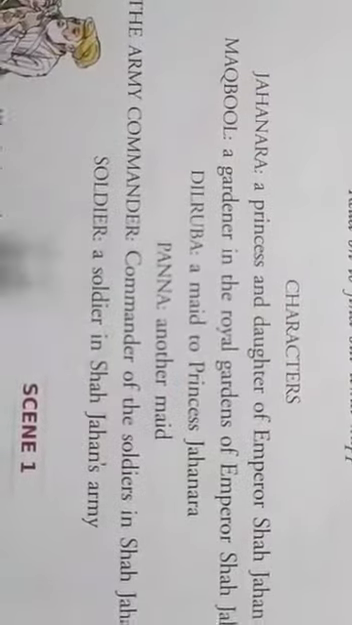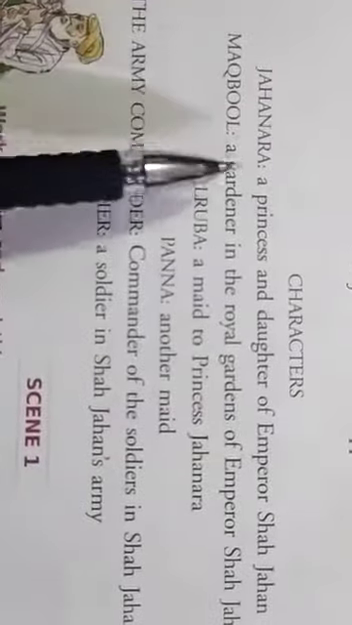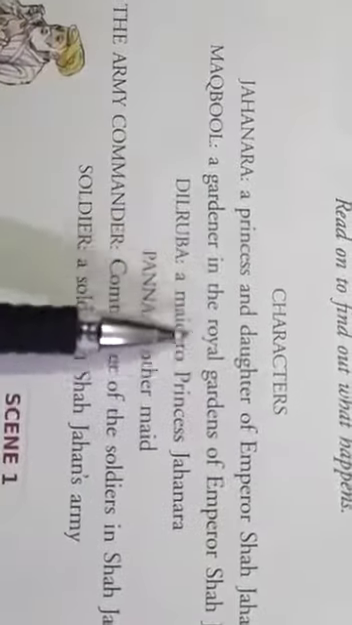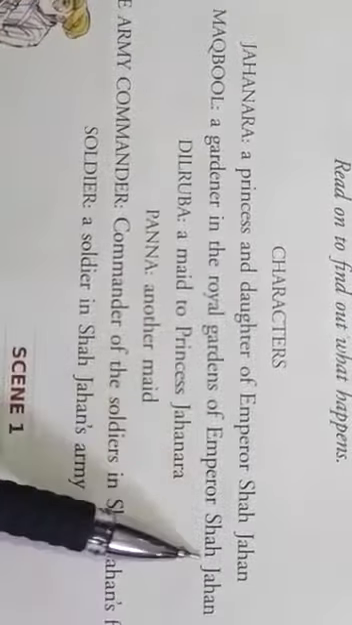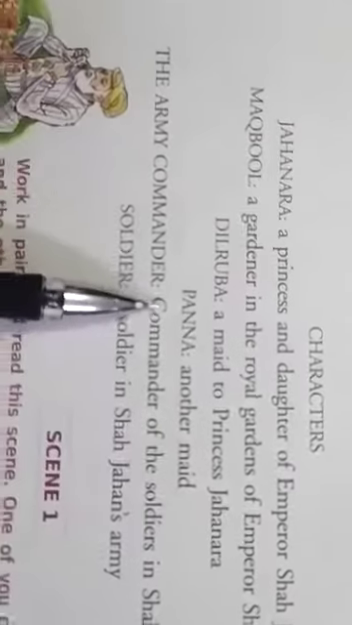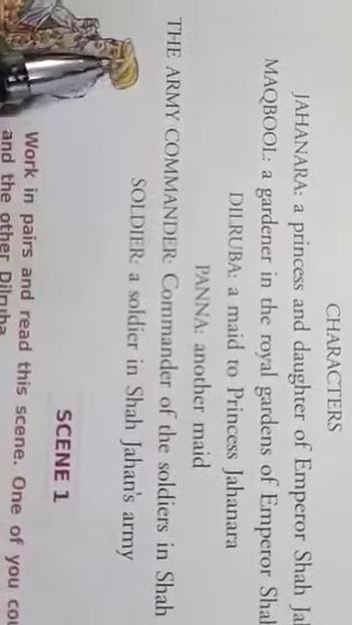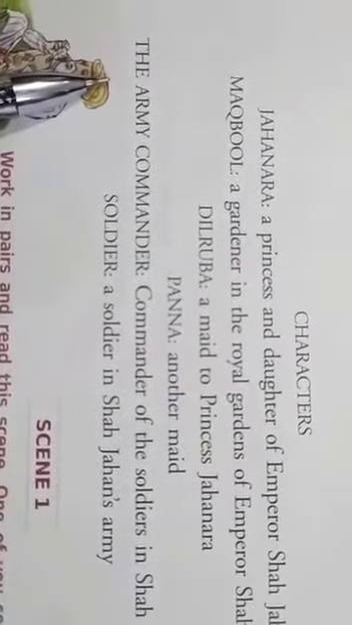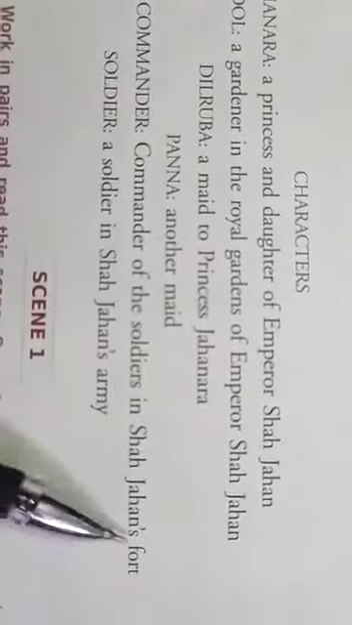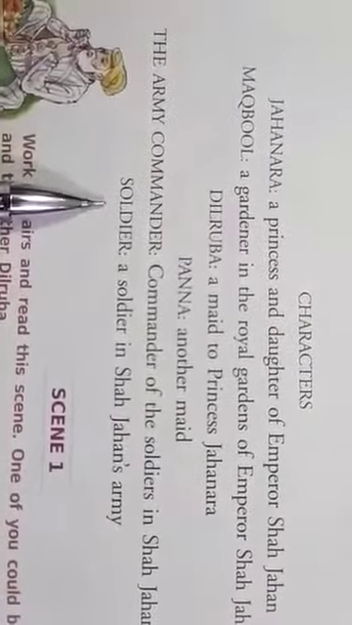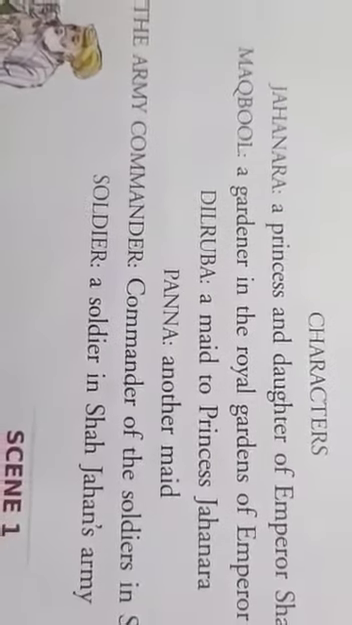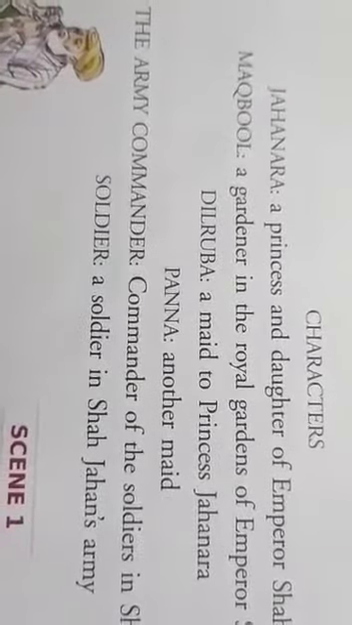First of all, let's read the characters in the play. Jahanara, a princess and daughter of Emperor Shah Jahan. Maqbool, a gardener in the royal gardens of Emperor Shah Jahan. Dilruba, a maid to Princess Jahanara. Pana, another maid. Then another character is the army commander of the soldiers in Shah Jahan's fort, and a soldier in Shah Jahan's army. This play, children, is divided into 3 scenes.